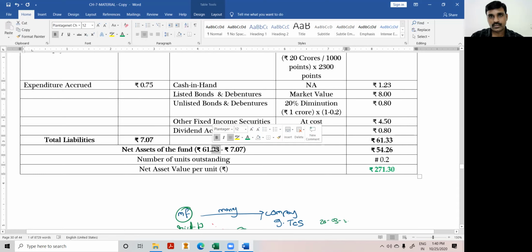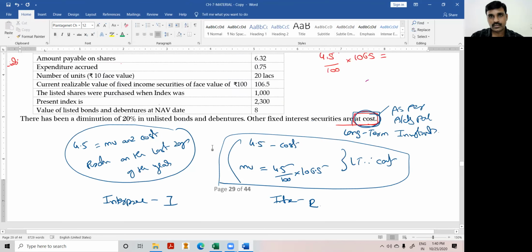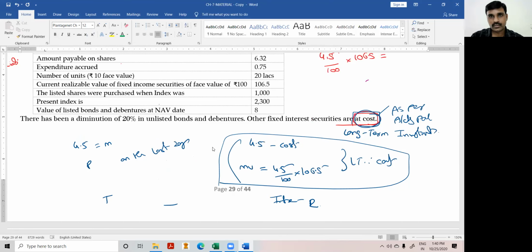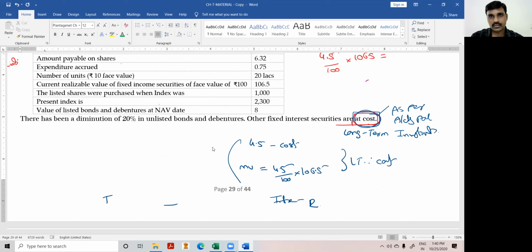271.3. This will be our final answer. In this problem, the only area where you should concentrate, where confusion can arise, is the fixed income securities. How are the fixed income securities valued? In total, how many fixed income securities are there? That we have to understand. Look at the question carefully.